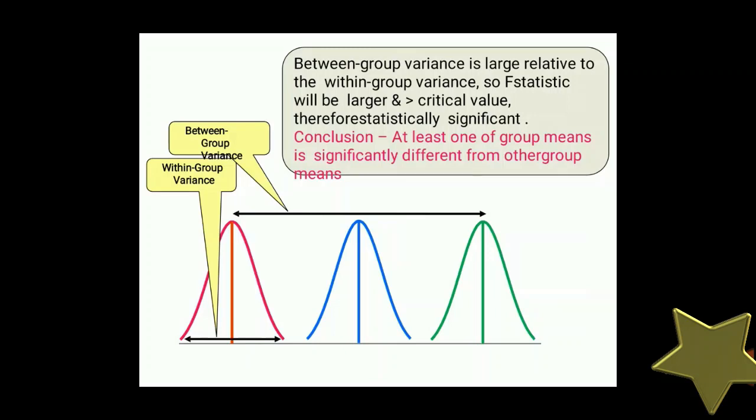Now here we are going to understand that the between group variance is large relative to the within group variance. So the F statistic will be larger and greater than the critical value. Conclusion: at least one of the group means is significantly different from the other groups. This is the between group variance. There are three groups in pink color, blue color and green color, and if we calculate the means between the groups, then it is called the sum of squares between the groups. And if we calculate the variance within the group, that is denoted by the red line, that is the within group variance.